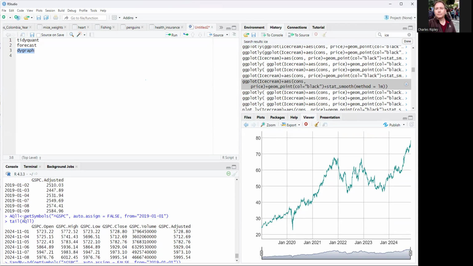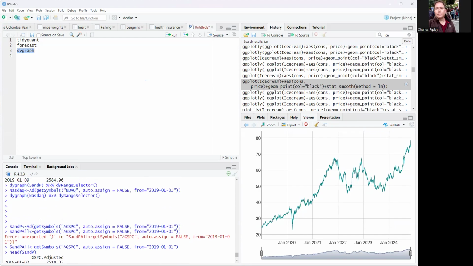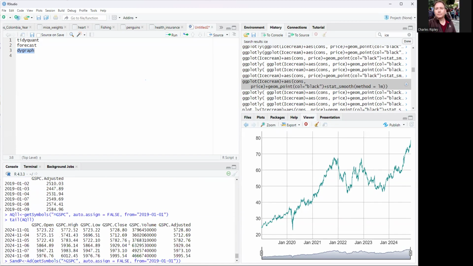So what did we do? Here we got two sets of stock. One, the NASDAQ. If you see up here, I called it ag, getSymbols. This is the ticker symbol to retrieve the NASDAQ data, NDAQ. auto.assign FALSE, like I always say. And then I got from quotes 2019-01-01, and then it just goes up to the last day that it has access.